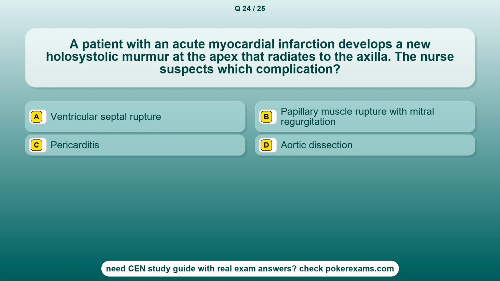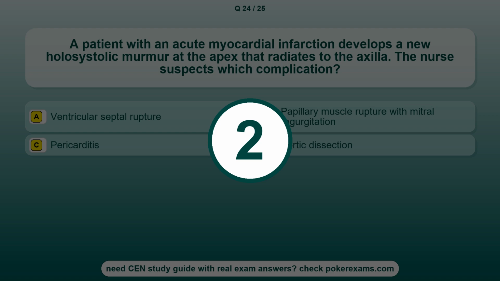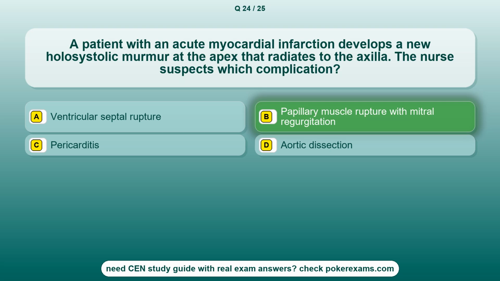Question 24. A patient with an acute myocardial infarction develops a new holosystolic murmur at the apex that radiates to the axilla. The nurse suspects which complication? Option A, ventricular septal rupture. Option B, papillary muscle rupture with mitral regurgitation. Option C, pericarditis. Option D, aortic dissection. The correct answer is option B, papillary muscle rupture with mitral regurgitation.